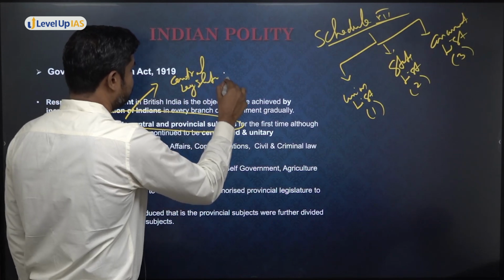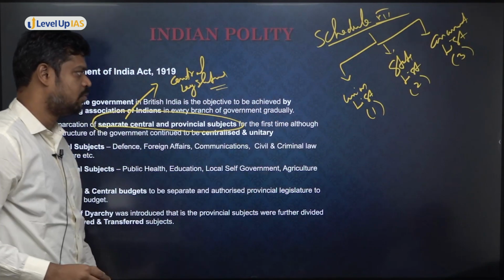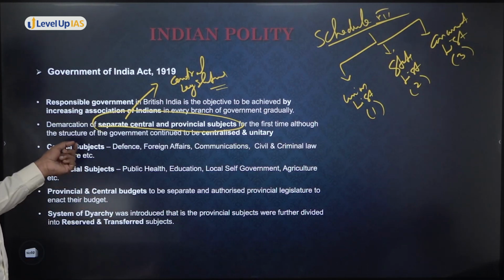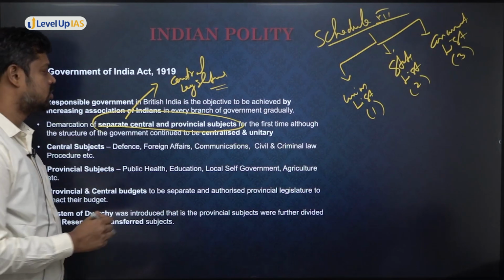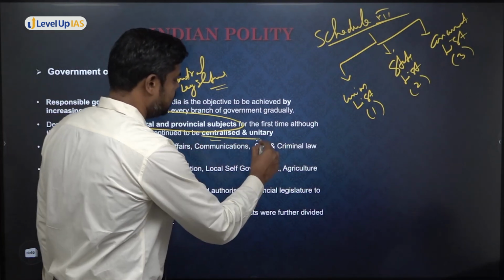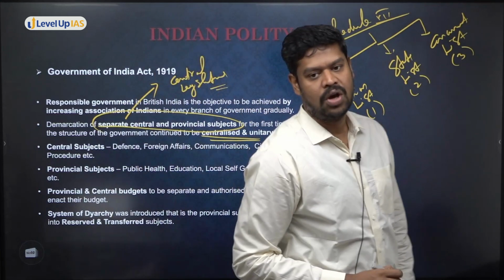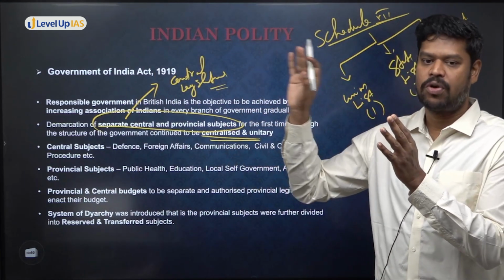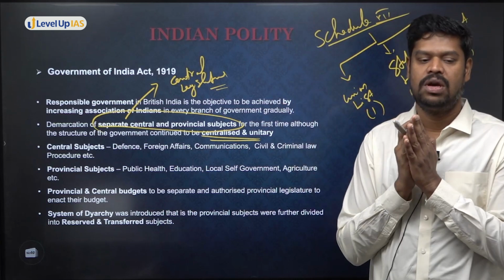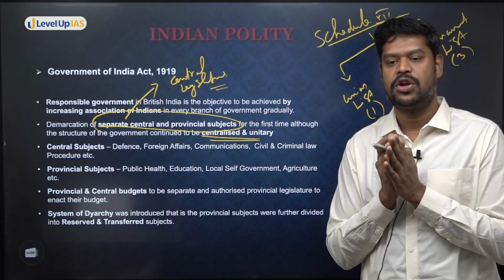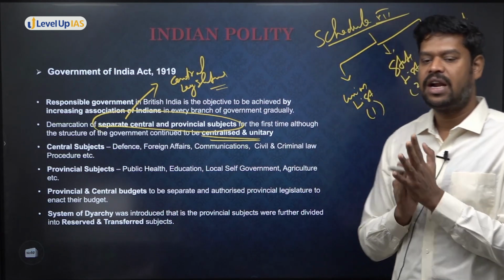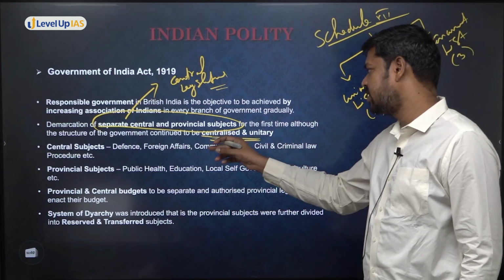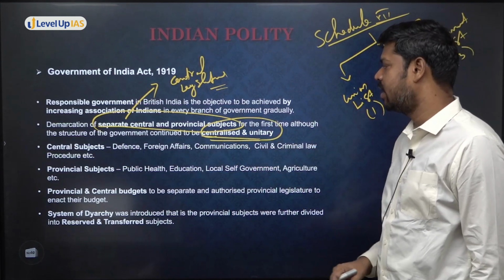And whatever is in the provincial subjects, the provinces will be able to make the law. Although the structure of government continued to be more centralized and unitary. What does this mean? Although they wanted to give certain subject matters to the provinces, where the provinces can make law, still the system continued to be what? Centralized and unitary. Why is it centralized and unitary? I'll come back to this particular area.